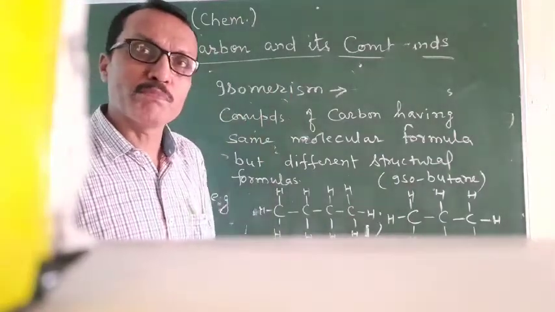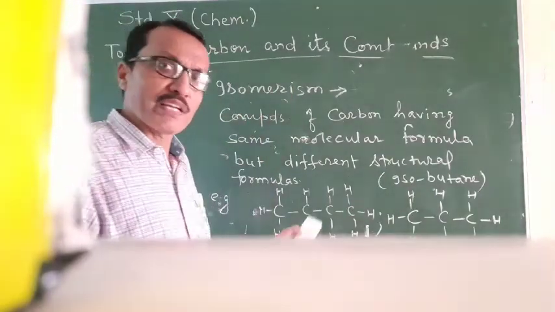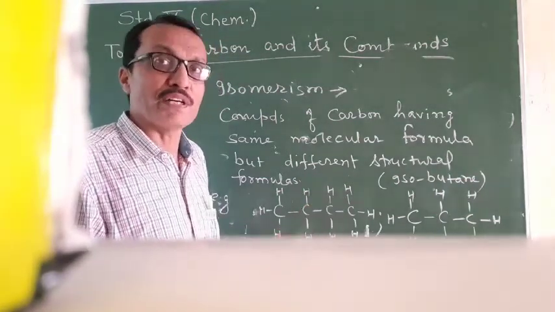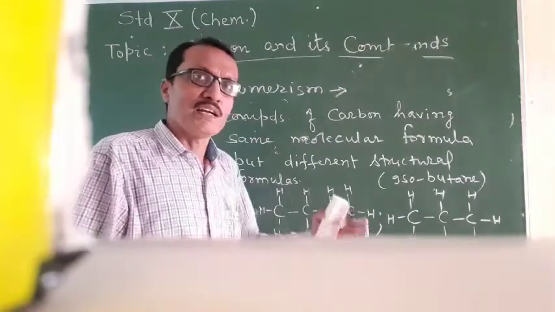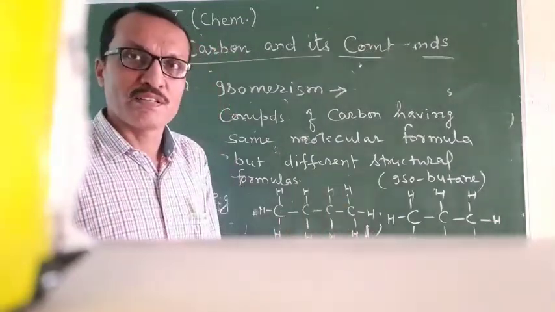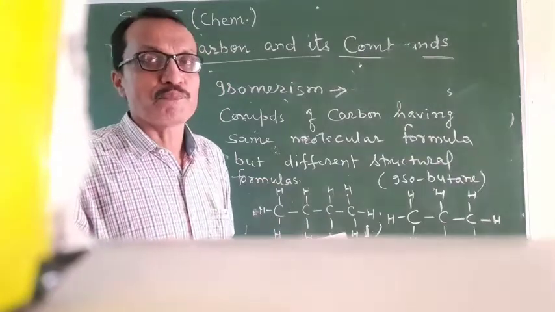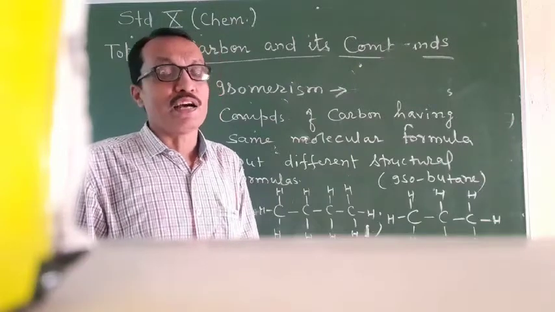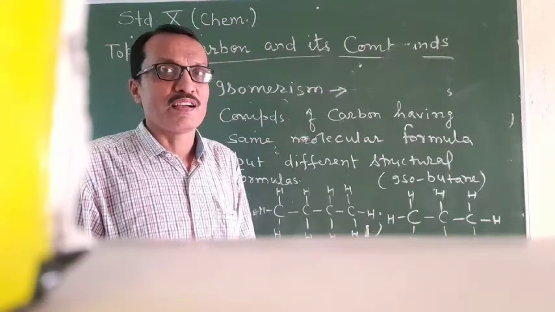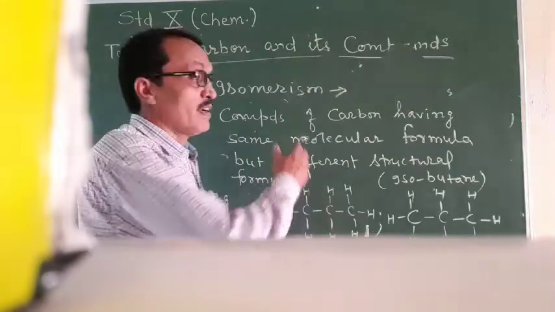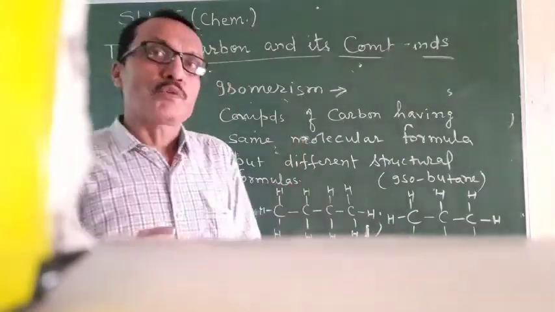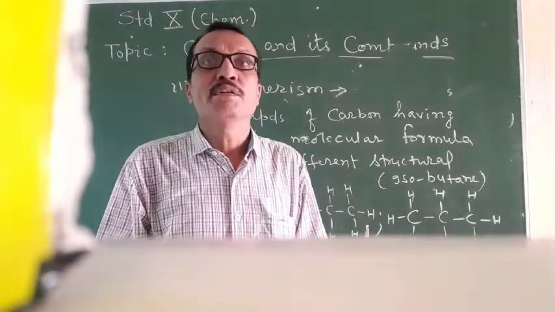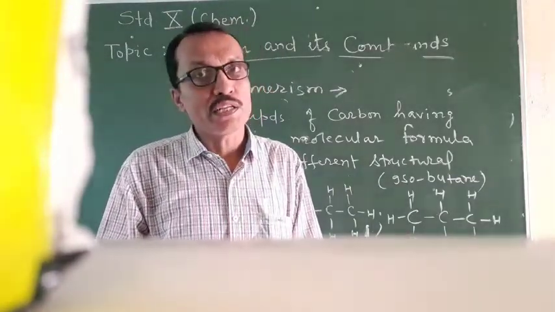Both have the same molecular formula. So what is the relationship between these two? They are isomers. Butane has two isomers, n-butane and isobutane. And this isomerism property also makes carbon a versatile, unique element.